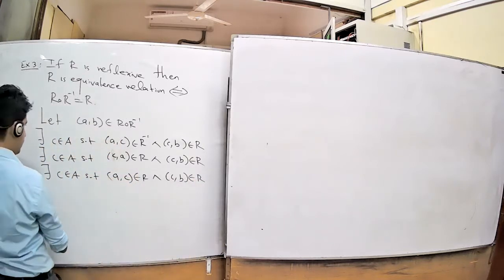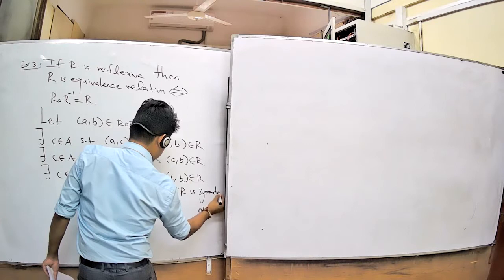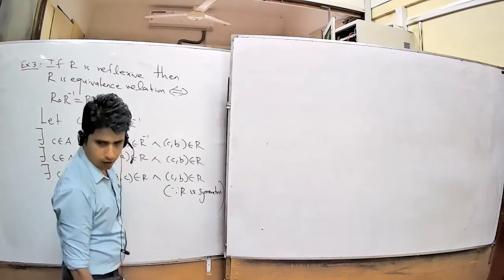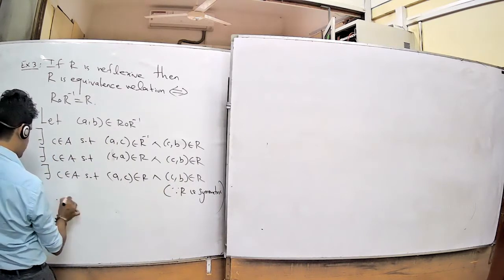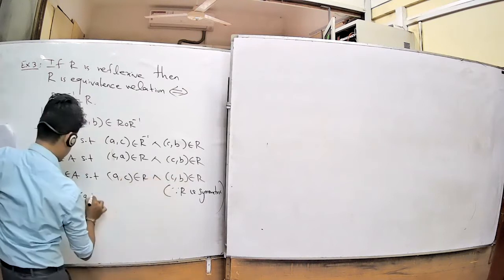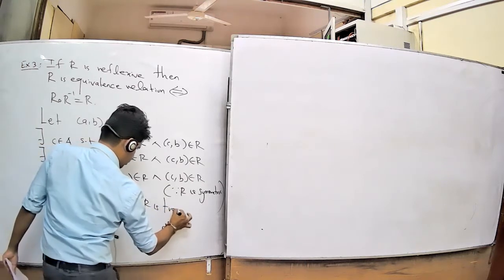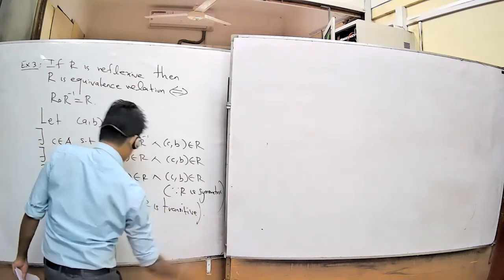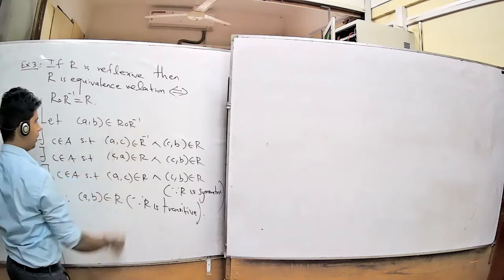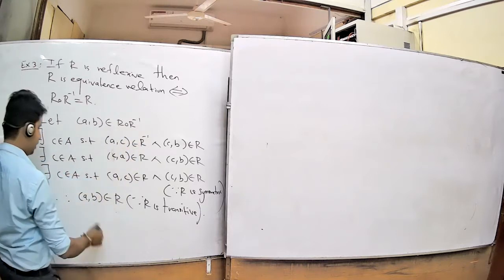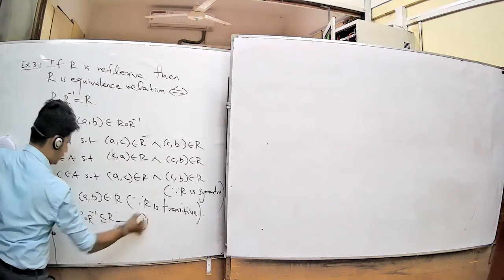R is symmetric, and R is transitive again. Therefore you can write (A, B) belongs to R because R is transitive. We assumed that (A, B) belongs to R composition R inverse, and now we proved (A, B) belongs to R. Therefore, R composition R inverse is a subset of R. It is your first condition.